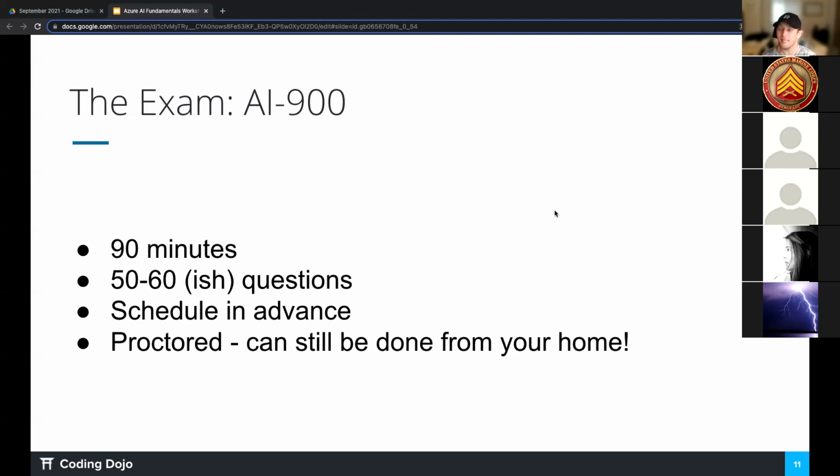You do need to schedule it in advance. Usually about 24 hours, sort of depends though. There's quite a few proctors available really at all times. So even if at 2 in the morning, it's the best time for you, oftentimes you can find a proctor, and then it's about 50 to 60-ish questions. I believe the AI-900 was 55. And so it's just somewhere in between there as well.